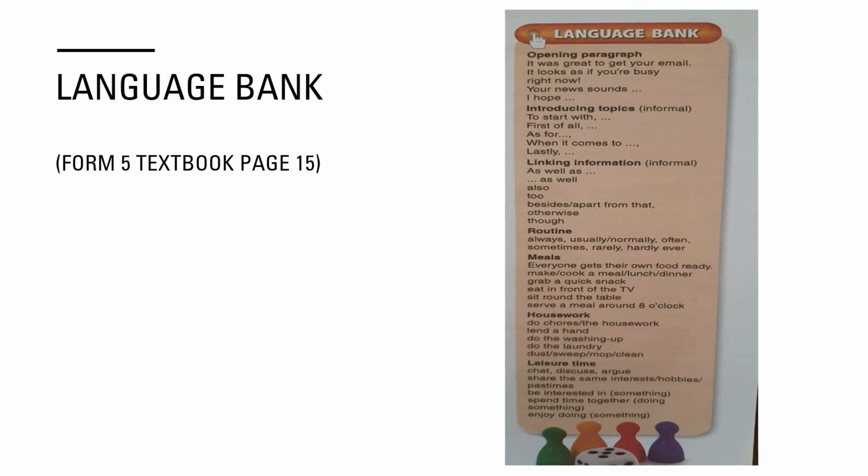After that we have linking information. So these are the linking words. Again, this is for informal writing. If you are writing an email, you can use all these examples of linking words. We have as well as, also, too, besides, otherwise, and so on. So you can make use of this.